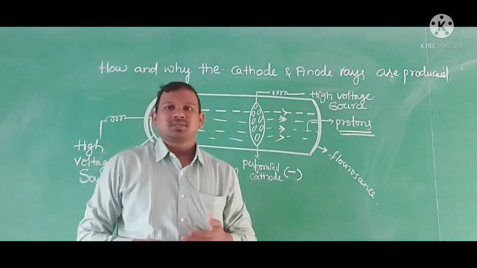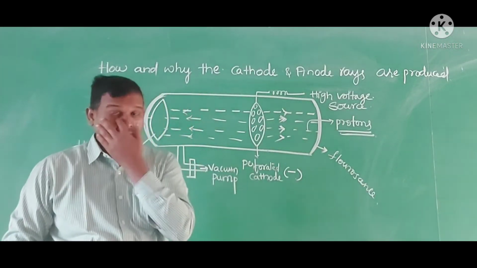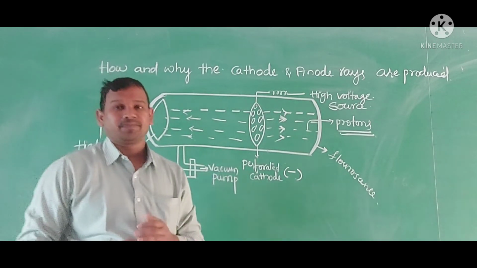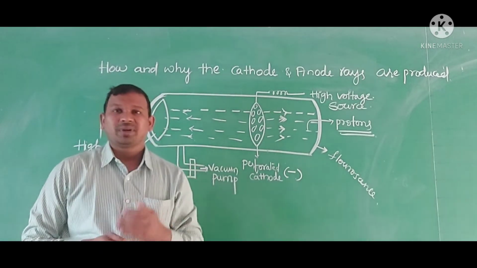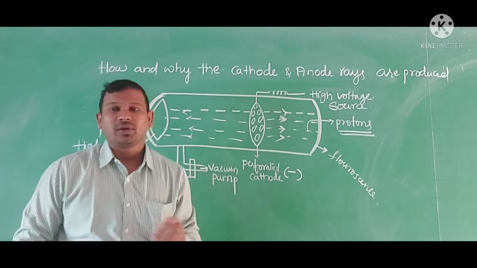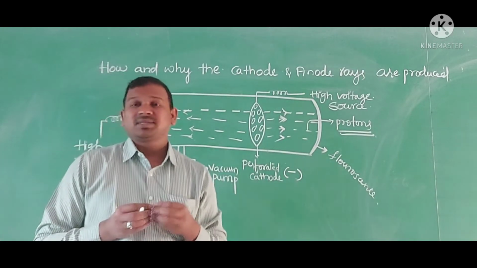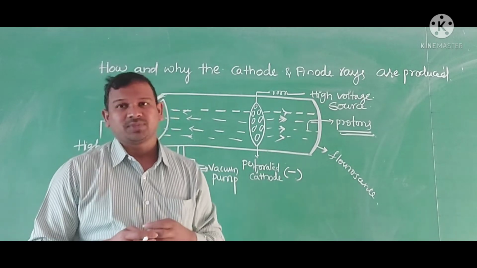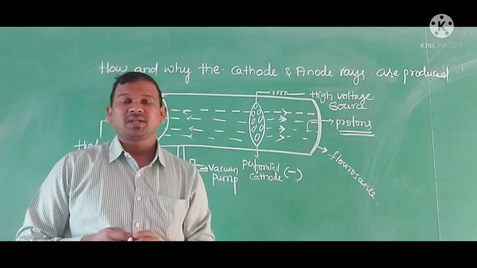So we discussed how cathode rays and anode rays form. When we apply low pressure and high voltage, these gases convert into anode rays and cathode rays. But what is the actual mechanism behind it?